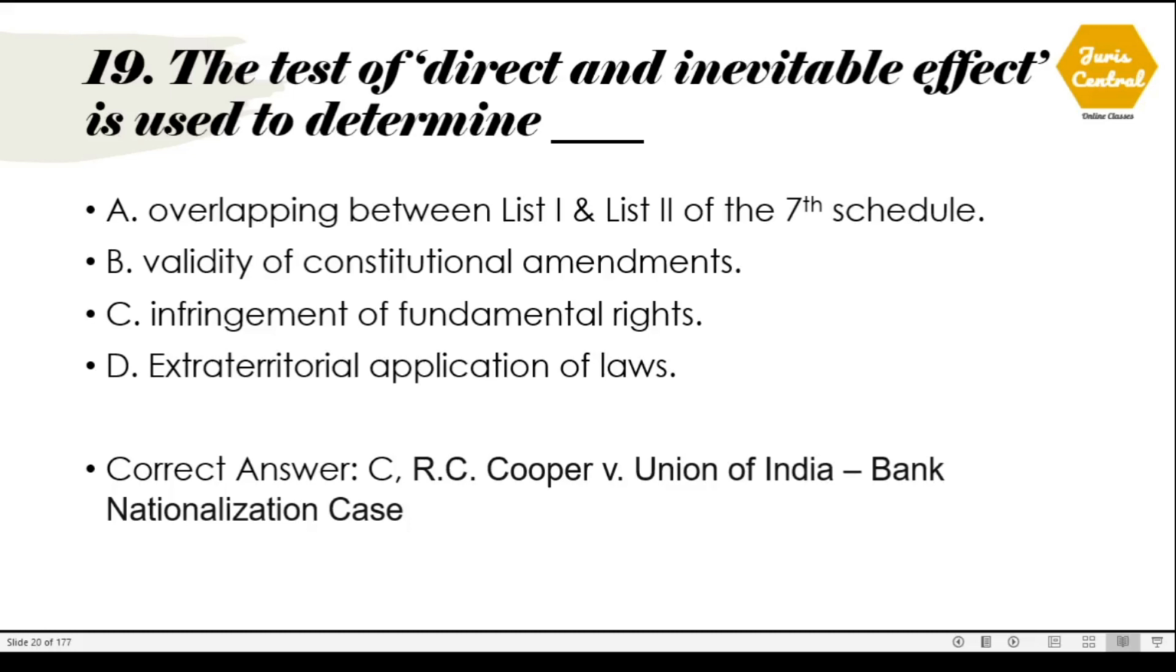Question 19. The test of direct and inevitable effect is used to determine. The correct option is option C, infringement of fundamental rights, and this test was evolved in the case of R.C. Cooper versus Union of India, also famously known as the Bank Nationalization case.